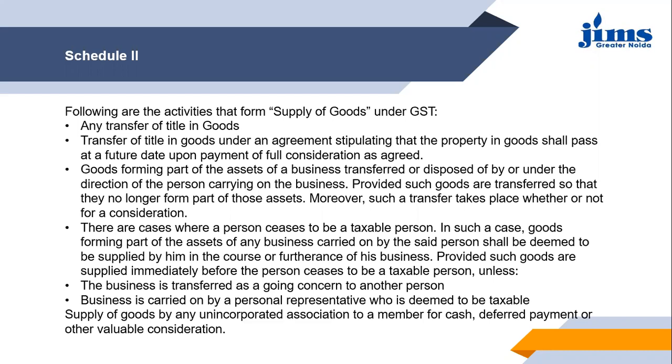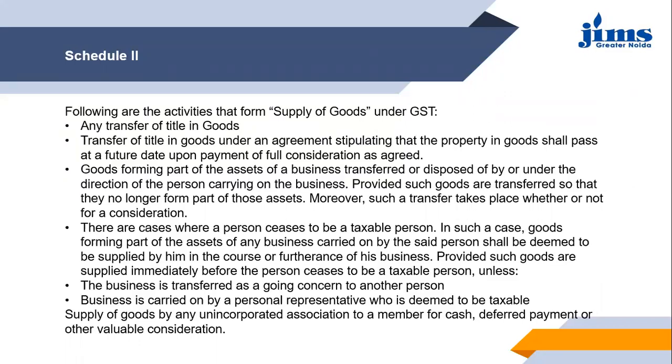This situation is different if the business is transferred as a going concern to another person. Suppose I am no more a taxable person and my business is going to some other person, then that other person will become responsible for this supply. But if the business is not getting transferred to any other person, in that case I will be the responsible person, and it will be assumed that the supply has been done under my regime of the business.